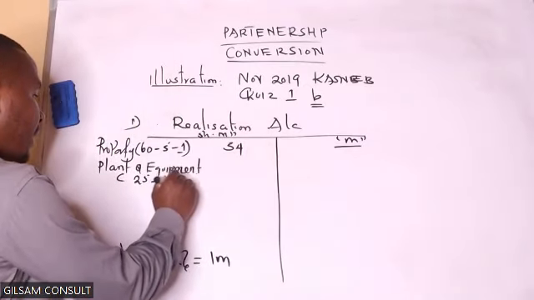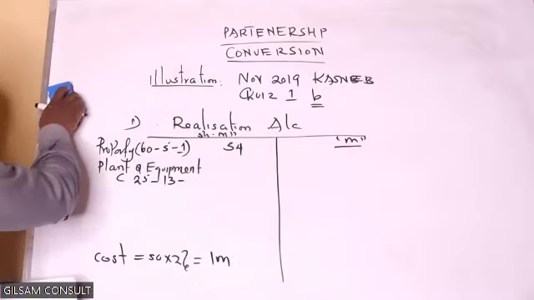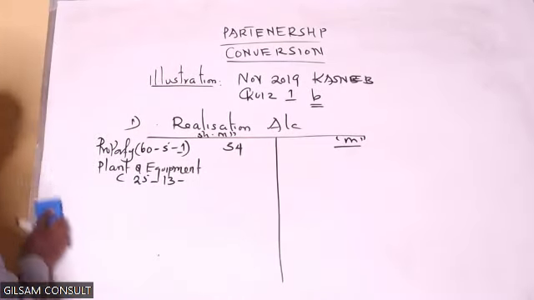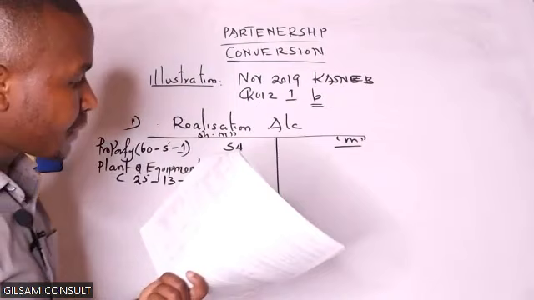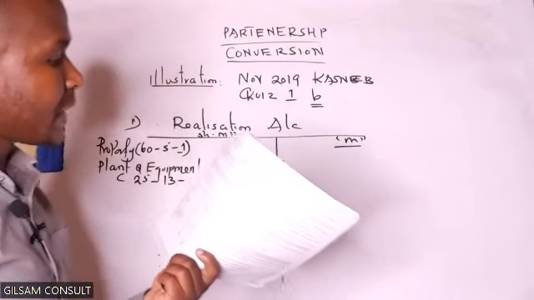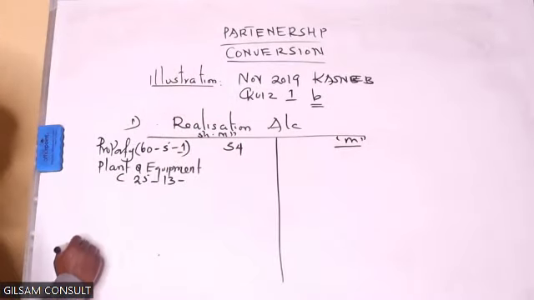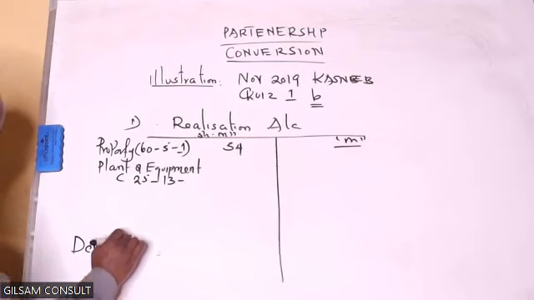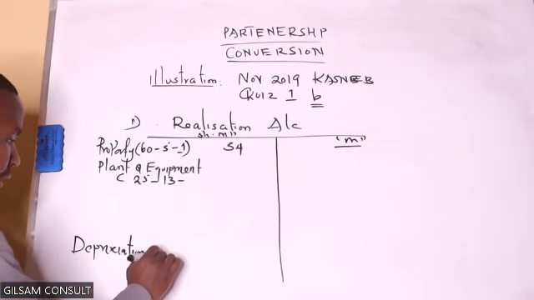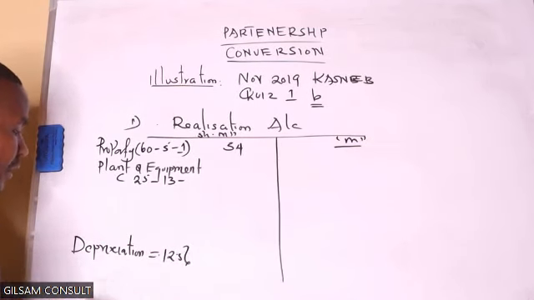Then the depreciation charge for the year. What is the rate of depreciation? Plant and equipment is 12.5% on reducing balance.